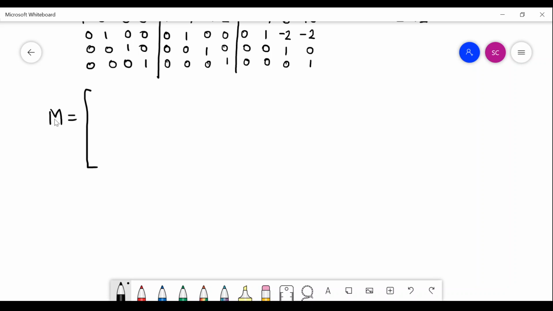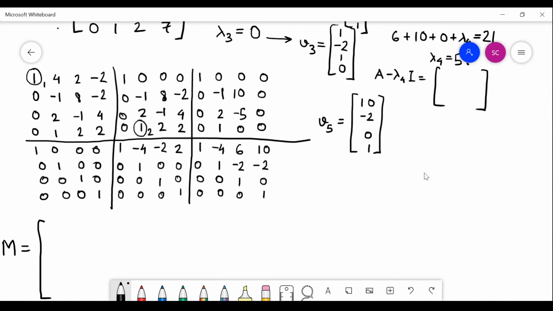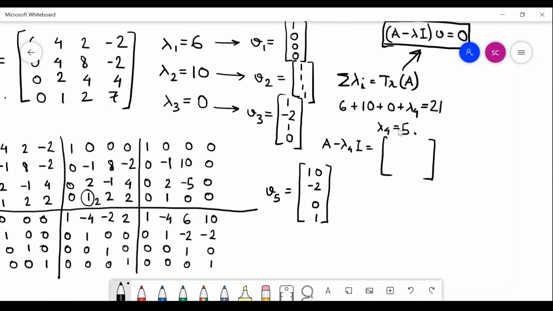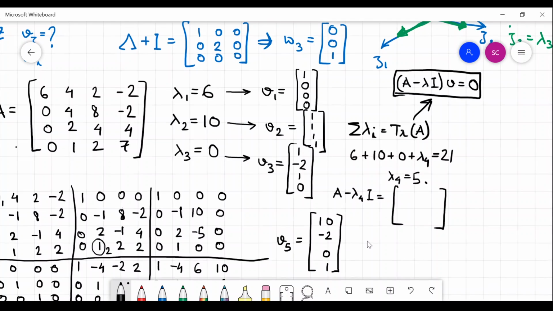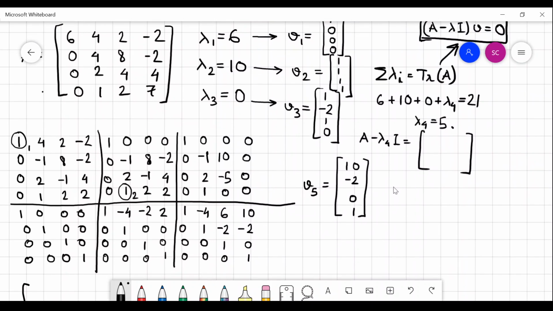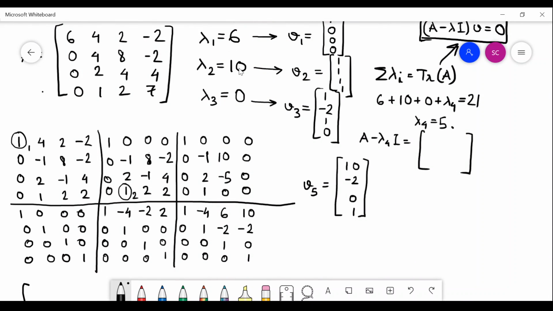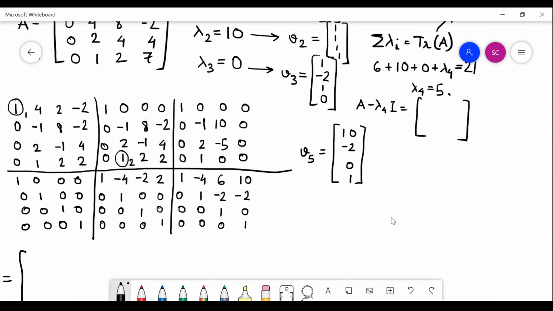So my intention is to find out the diagonal matrix as well as the similarity transformation. So with the knowledge of all the eigenvalues and seeing that they are distinct to each other, they are not repeated, I can easily form the diagonal matrix. So it will be simply 6, 10, 0 and 5 in the diagonals, and all others are 0.